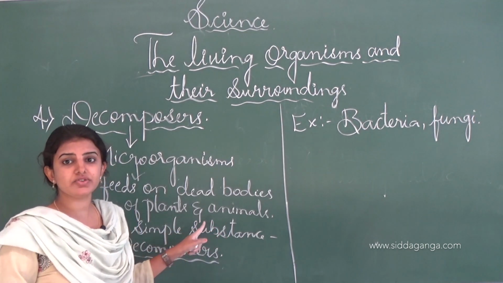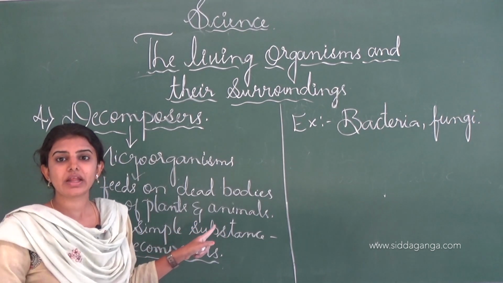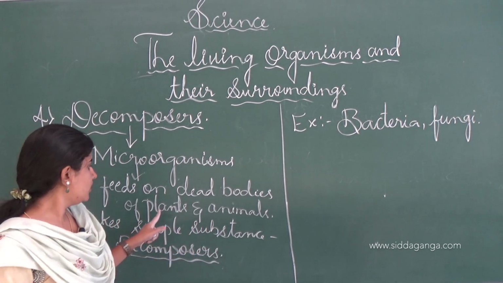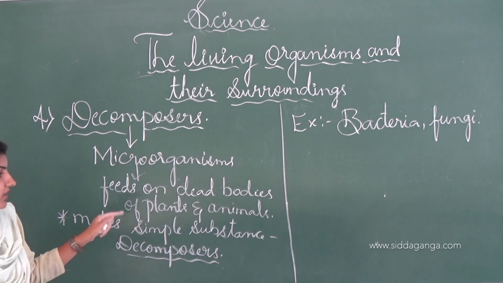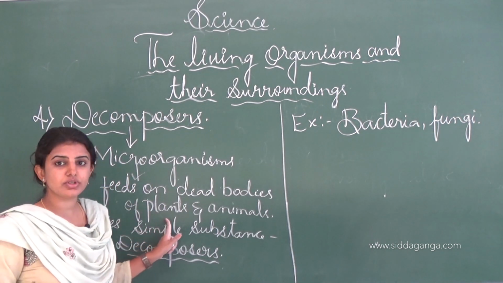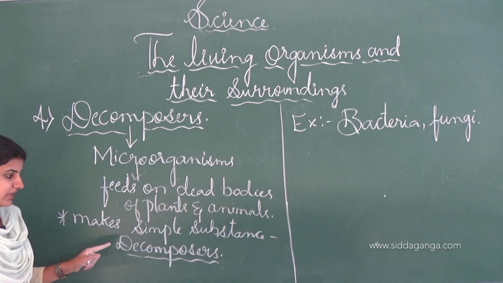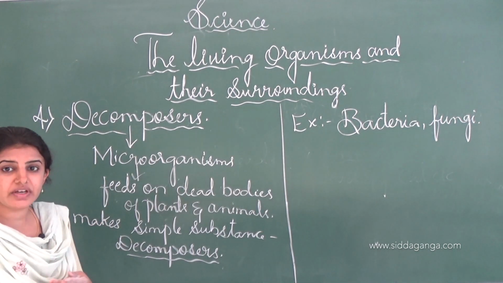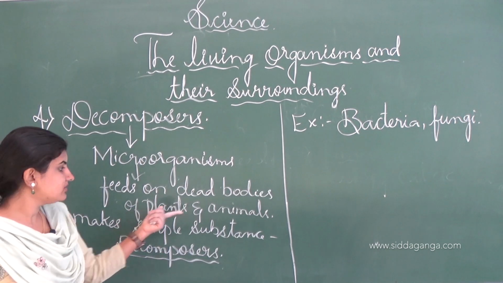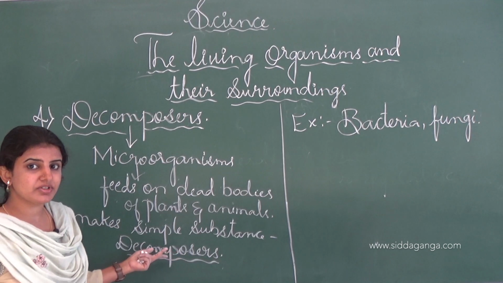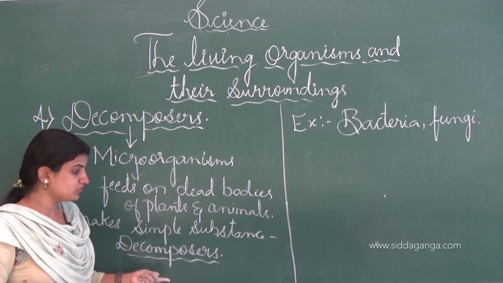When the plants fall onto the ground after completion of their growth, and when they die, these organisms feed on the animals as well as the plants, and make them into simple substance, called decomposers.